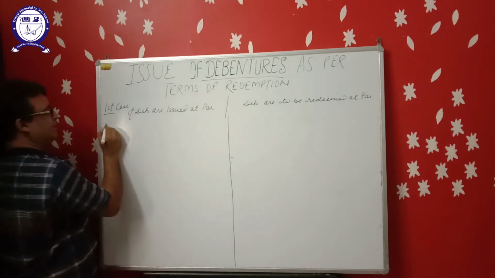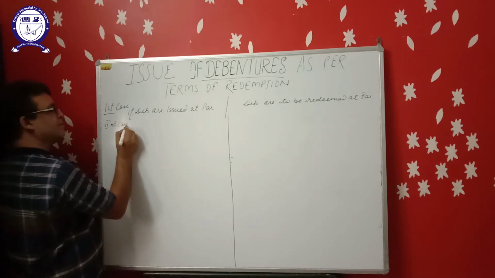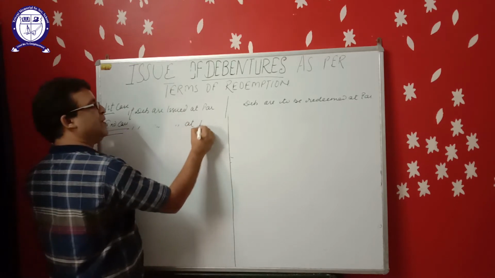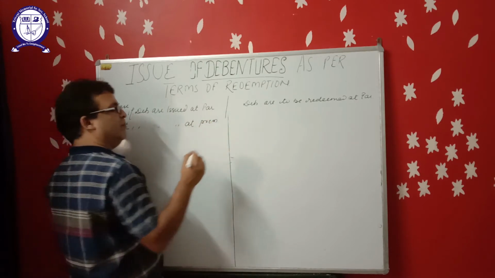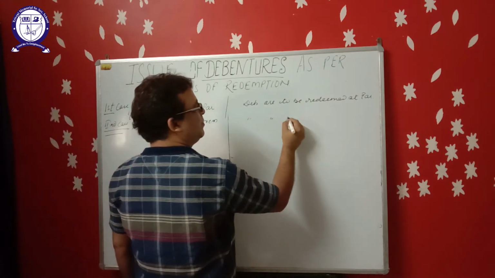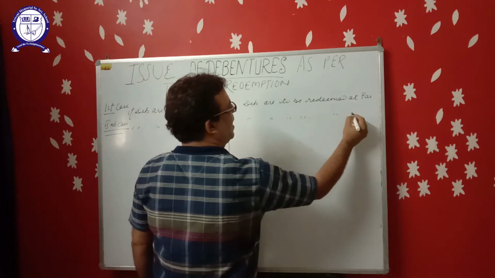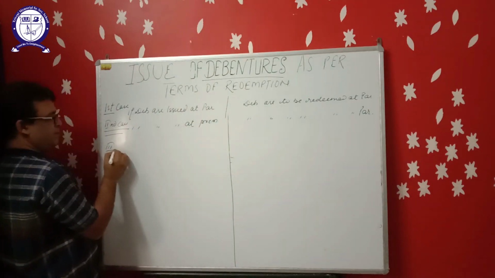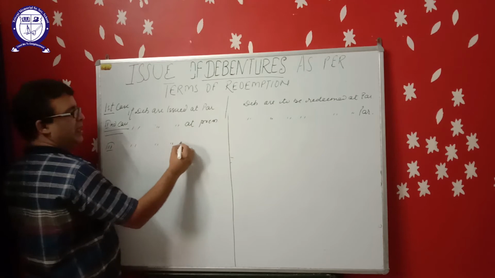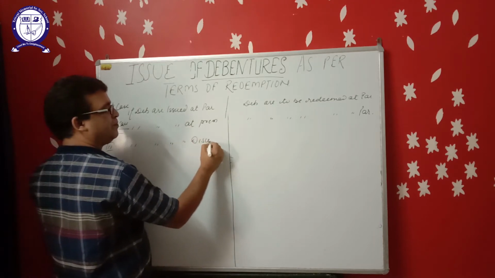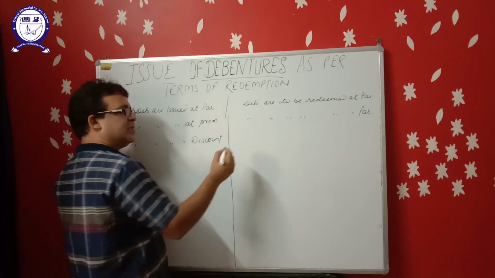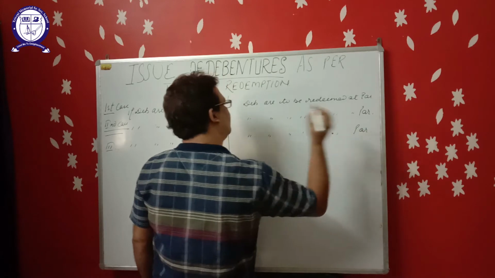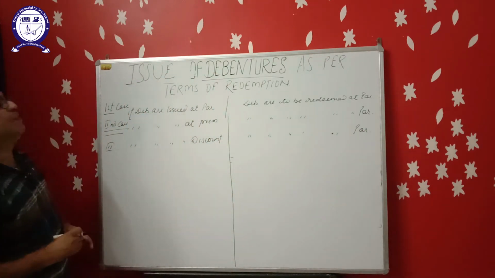Second case, if debentures are issued at premium but debentures are redeemed at par. Third case, if debentures are issued at discount but the debentures are to be redeemed at par. These 3 cases are very simple.